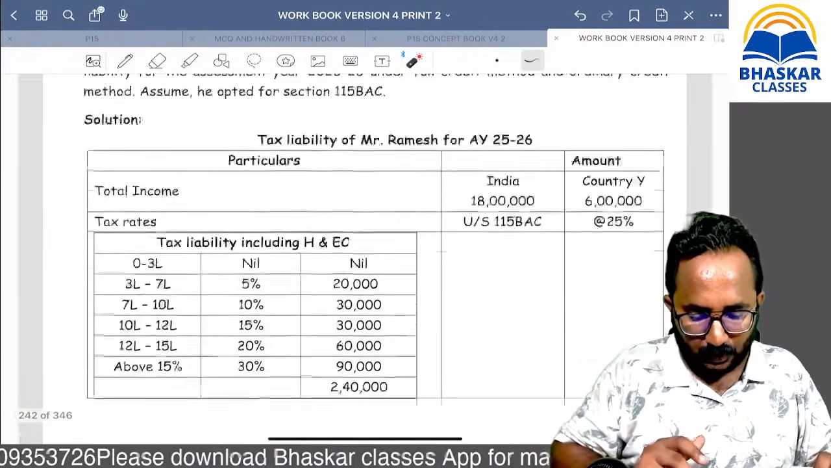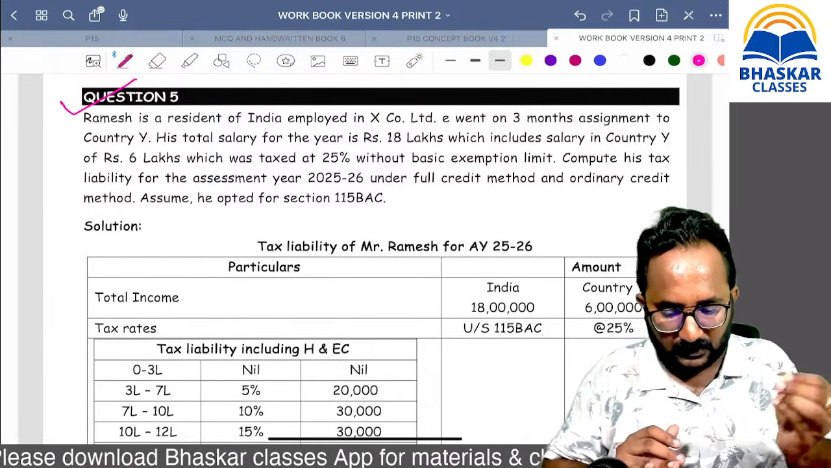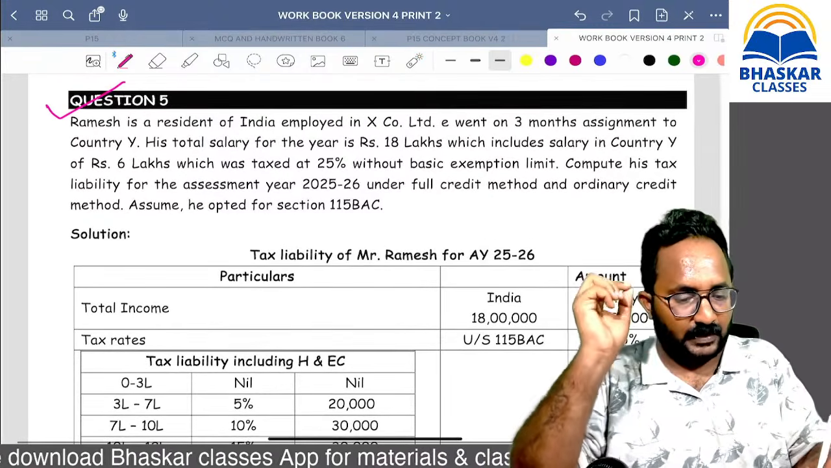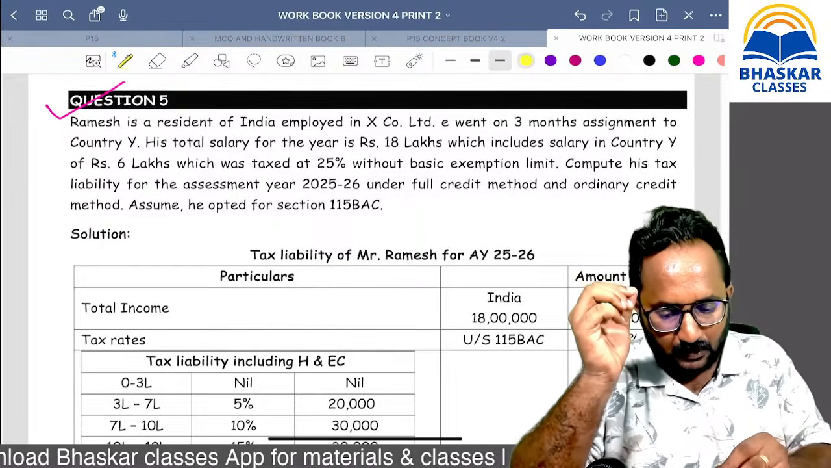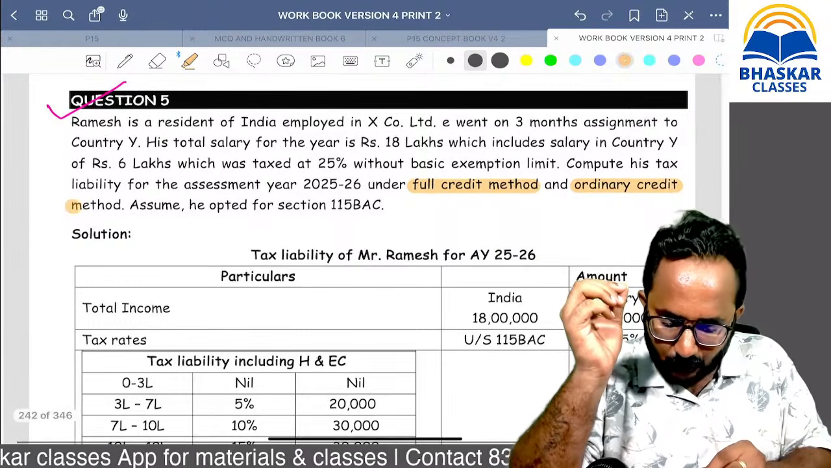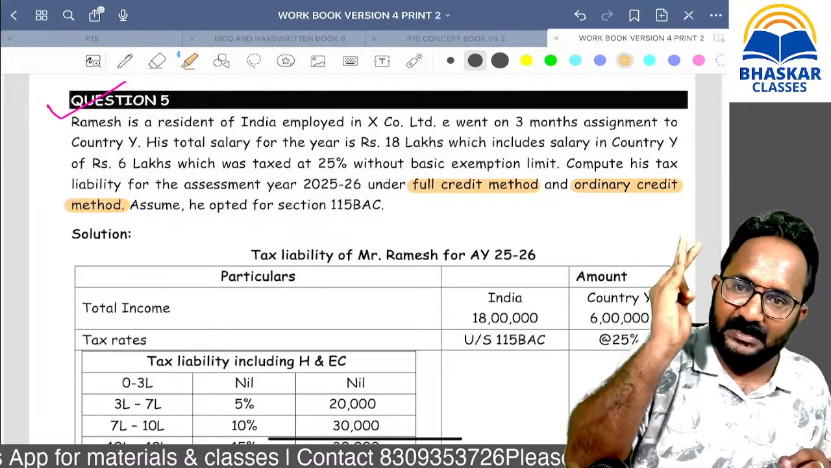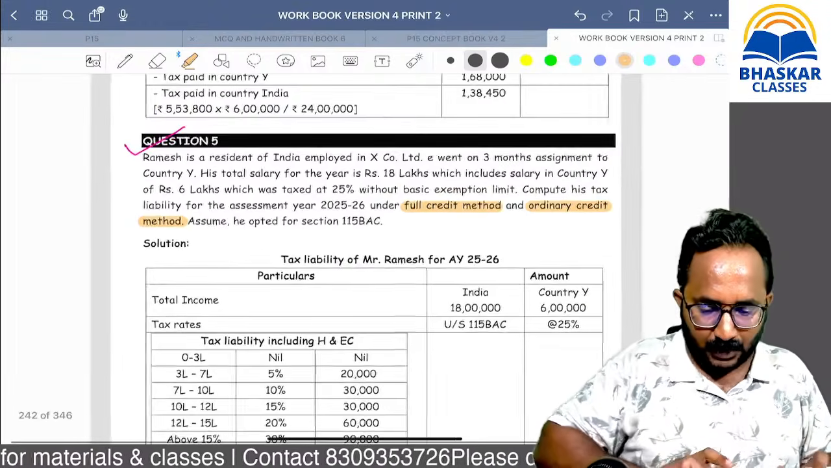Now I will try to give you that question. Question number 5, the same question. Can you tell me what is that question number 5? Full credit method as well as ordinary credit method. Full credit method any person can do. Ordinary credit method related theory only you have to remember. Are you clear?